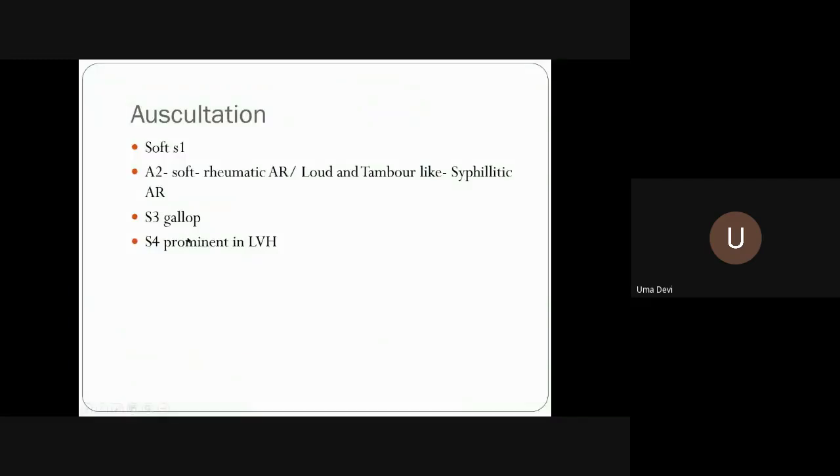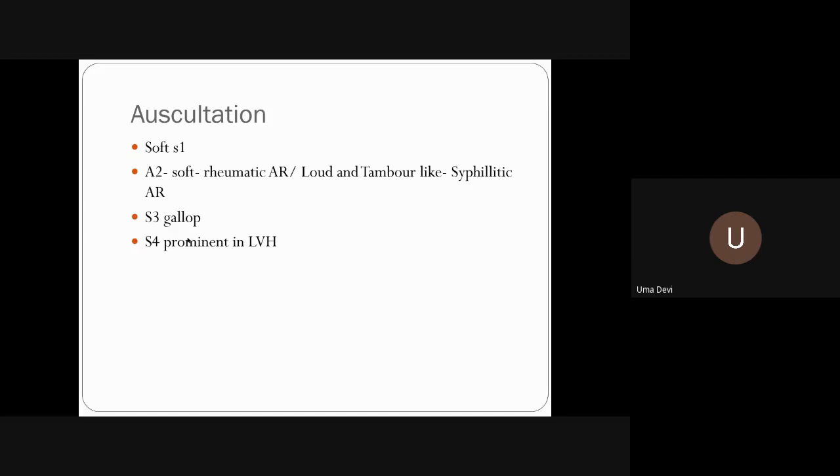We spoke about peripheral signs and the apical impulse. Again, in a bicuspid aortic valve, you can have both AS with AR, and in rheumatic heart disease, you can have AR. When there is severe AR, because of flow, you may have features of a systolic murmur. Pure severe AR can also cause a systolic murmur.